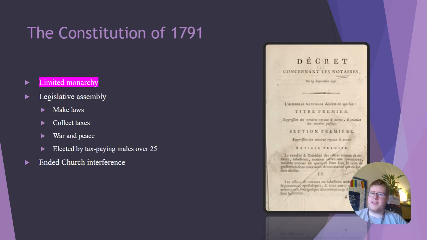A couple years later, by 1791, we'll have their first constitution. It established a limited monarchy, so Louis was still on the throne. It established a legislative assembly that could make laws, collect taxes, wage war and peace, and be elected by tax-paying males over the age of 25. It also fully ends church interferences and basically just sets it up to where, well, it's a new government.